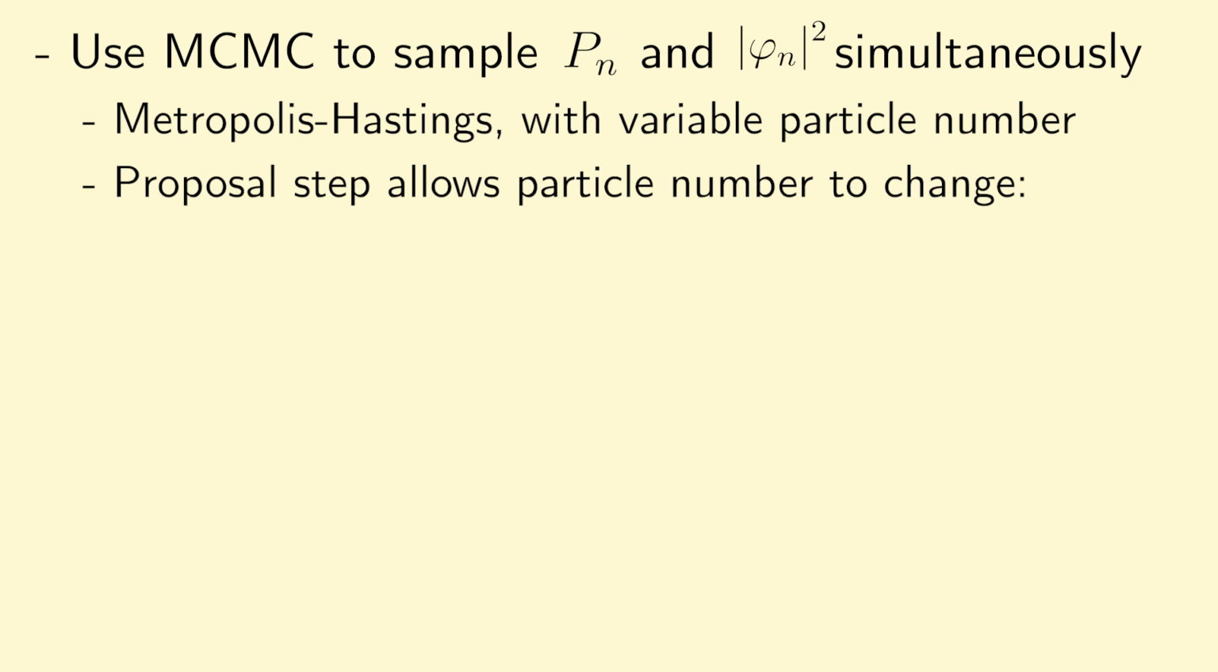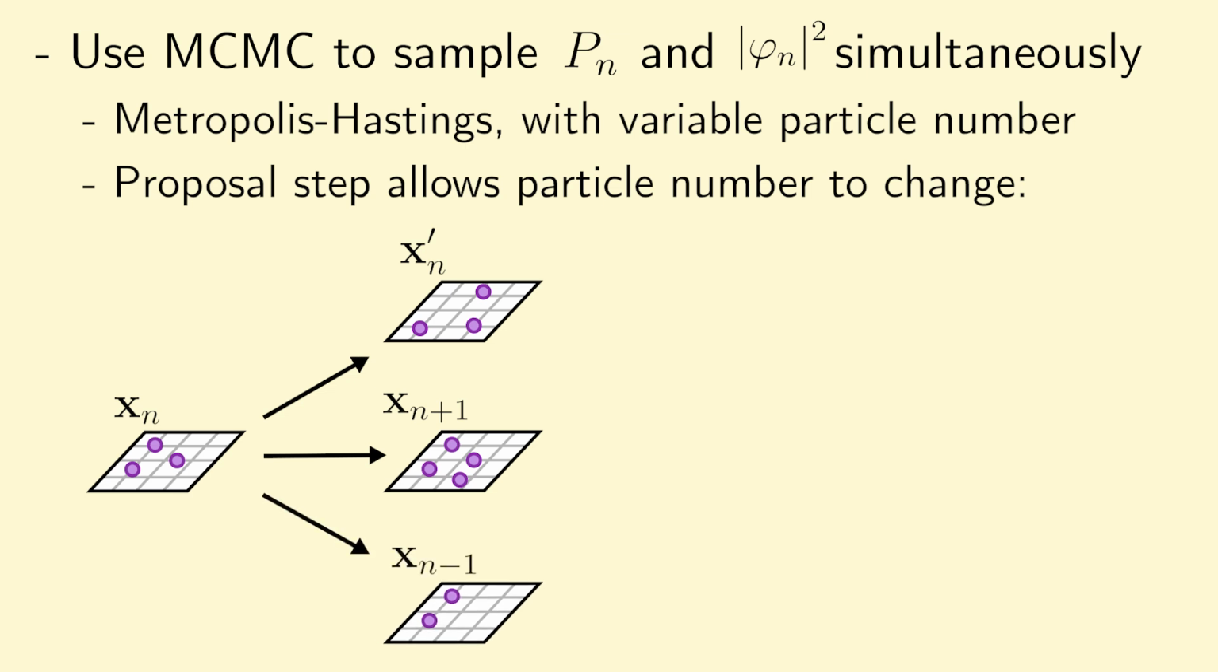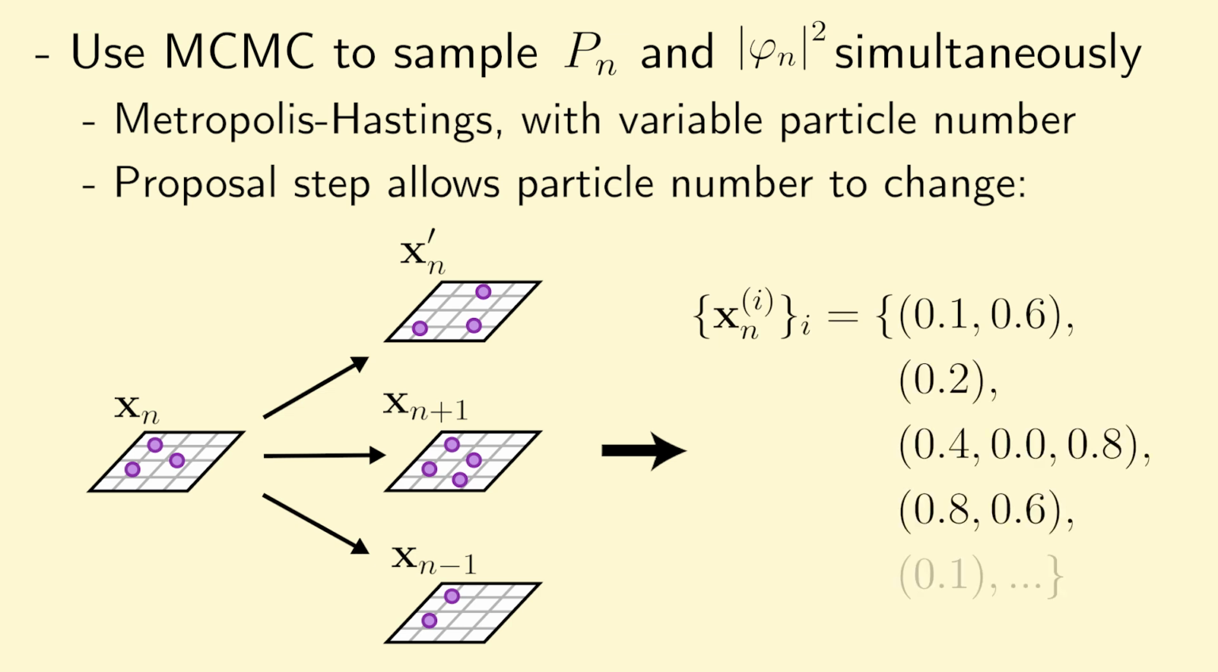Starting in a particle configuration denoted here by x sub n, we could first imagine perturbing these positions to generate a new configuration, which I denote here by x sub n prime. We can secondly imagine randomly adding a particle to generate a configuration x sub n plus 1. And third, we can imagine randomly removing a particle to generate a configuration x sub n minus 1. This ultimately allows us to sample from both p sub n and phi sub n squared simultaneously in a single MCMC chain.